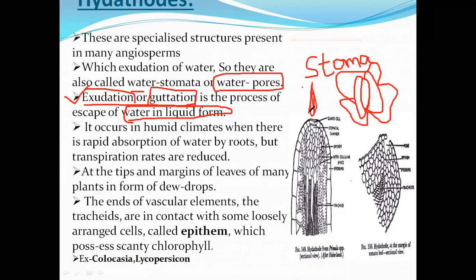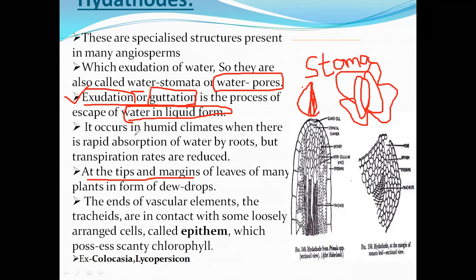But the hydathodes, which are at the tip or the margins of the leaf, are always in an open condition. Clear? There is no particular opening and closing mechanism. This is the main difference between the stomata and hydathodes.